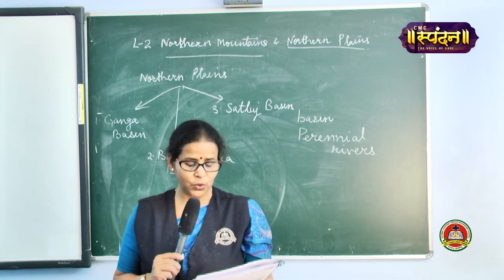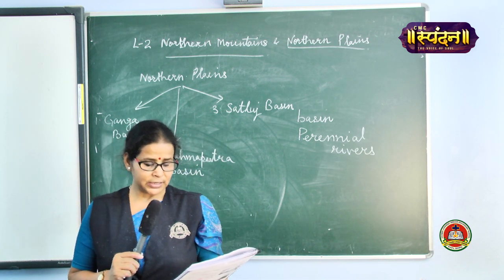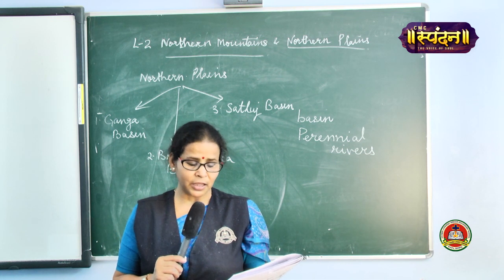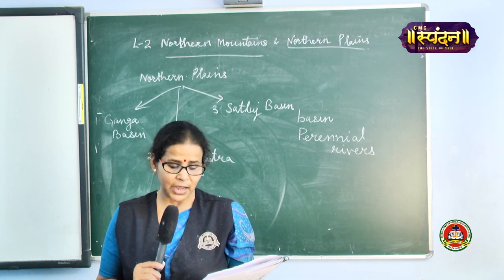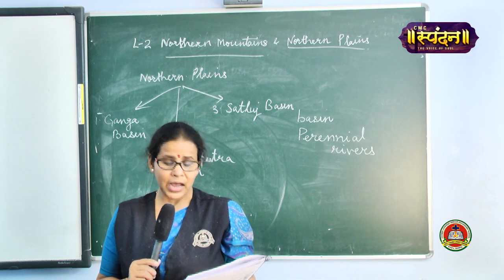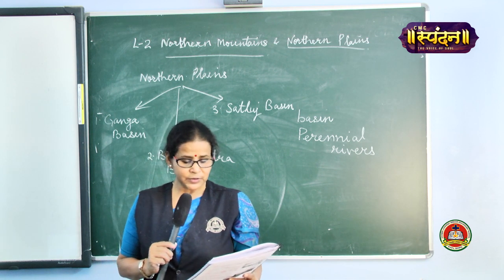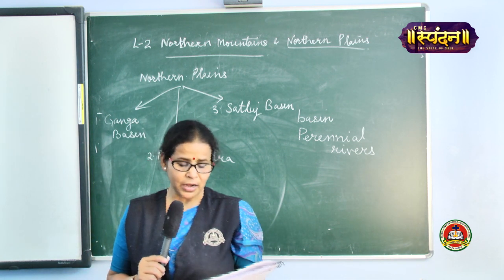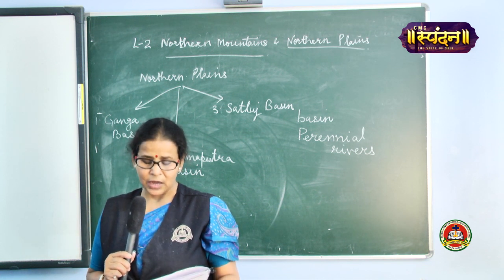Many rivers which originate in the Himalayas flow through these plains. Since these rivers begin in the Himalayas, they are perennial rivers. Please underline perennial rivers and have water throughout the year. These rivers thus make the plains rich and fertile. A wide variety of crops are grown here.